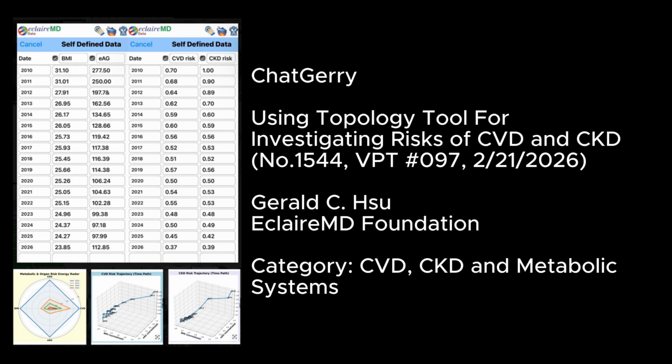ChatGerry, using Topology tool for investigating risks of CVD and CKD, number 1544, VPT 097, February 21, 2026, Gerald C. EclaireMD Foundation, category CVD, CKD and Metabolic Systems.